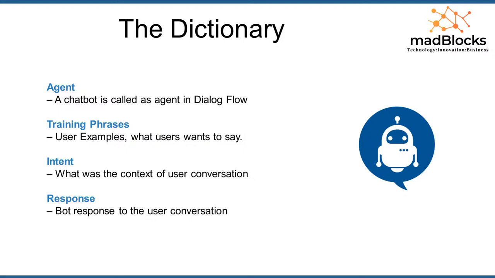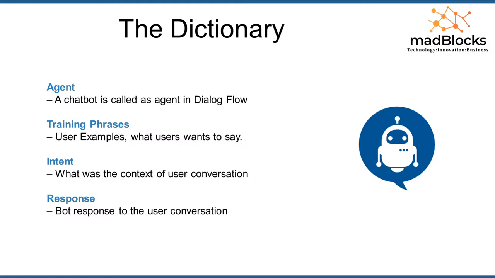Training phrases are nothing but the user example, what users want to say. Say, I want to book a ticket, so that is called a training phrase. The third keyword is intent. Intent is nothing but the context of the user conversation, what the user wants to say here.